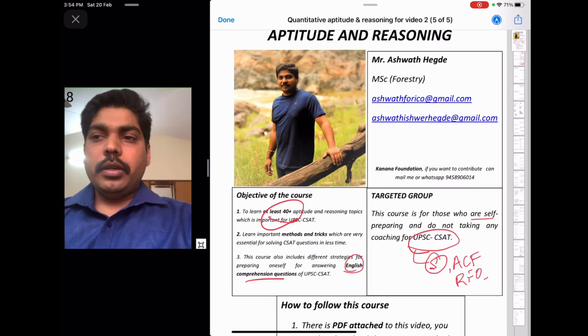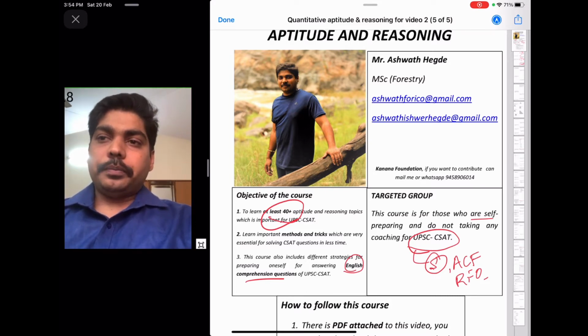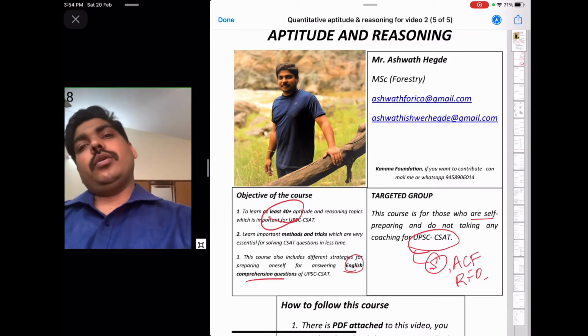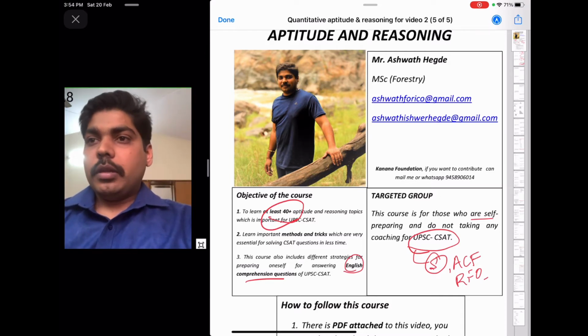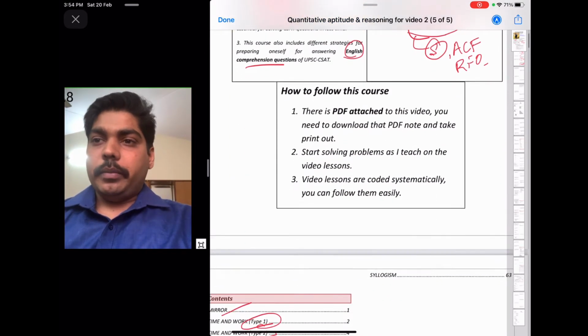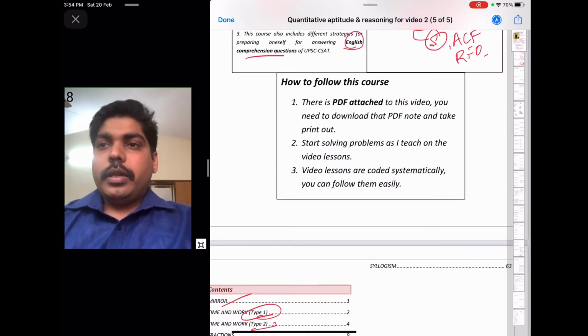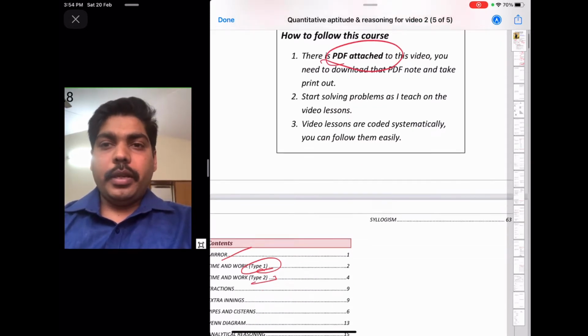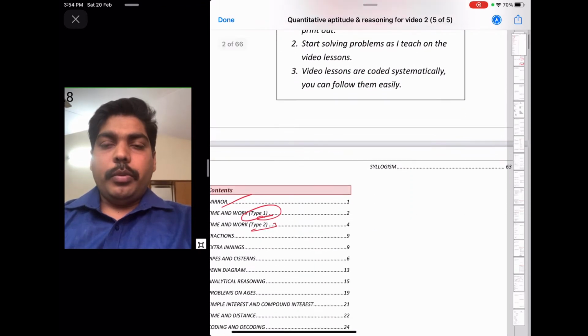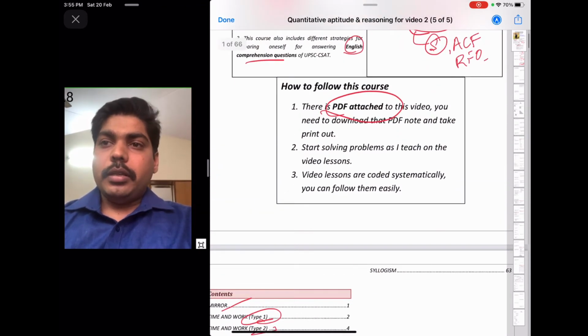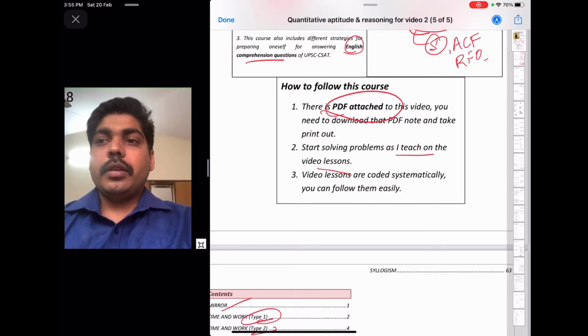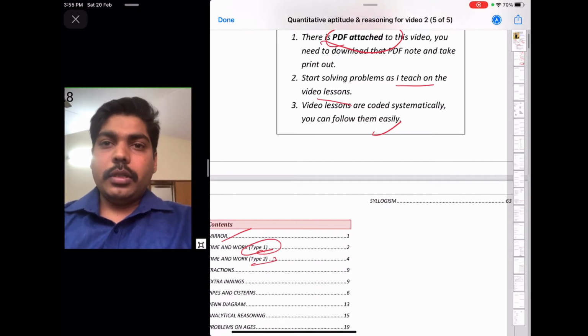So here in this video lesson, we are focusing on methods and tricks. You have to understand, you have to be good with basic mathematical understanding. Okay. So here there will be a PDF attached with this video, and you have to take the printout of that PDF. There will be blanks. You have to fill the blanks as I explain in this video.